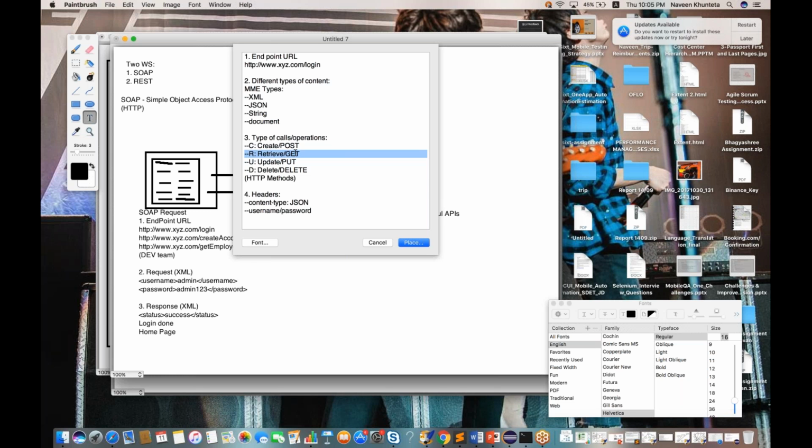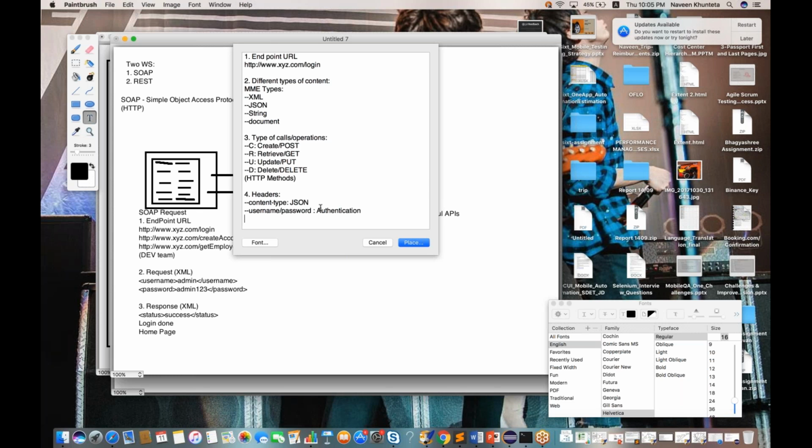Why? Because you don't have access to that, right? So we have to pass a username and password in the form of authentication. If you are authorized, then only you can hit the API. If you have a username and password to access that particular API, then only you can do that. Otherwise, anyone can access any kind of data, right?